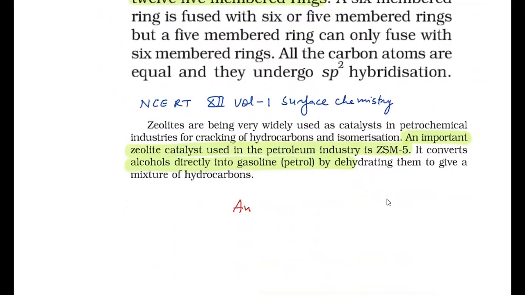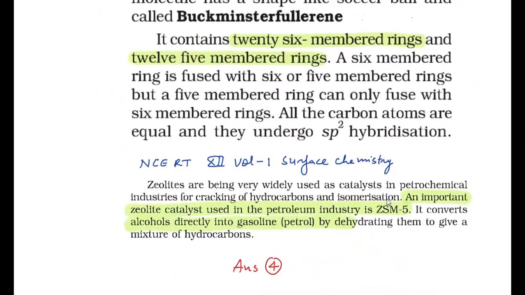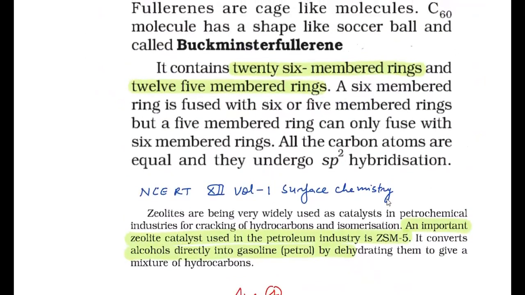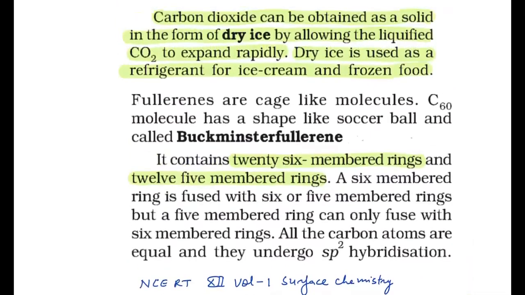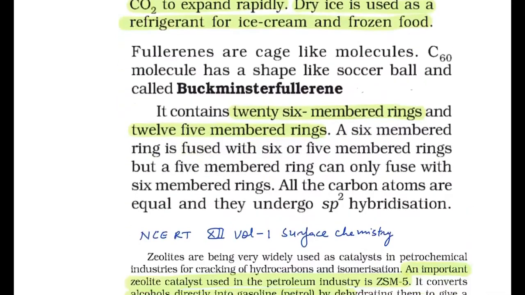Answer is 4 here. This question is actually a combination of two chapters of the NCERT book. One part they have taken from surface chemistry, and the other two parts from the p-block. Although zeolite is also given in the same chapter, after silicates, the catalytic activity and ZSM5 content is given in surface chemistry. Zeolite is also given in the 13-14 group after silicates, but ZSM5 is covered in surface chemistry. So it is from surface chemistry and class 11 p-block, groups 13-14. Okay, so the answer is 4 here.